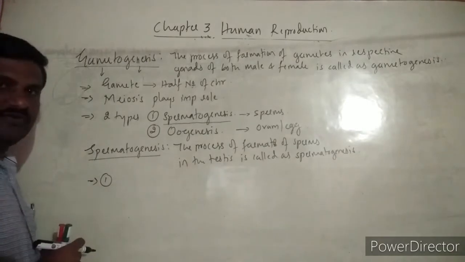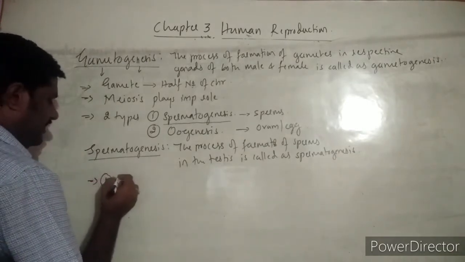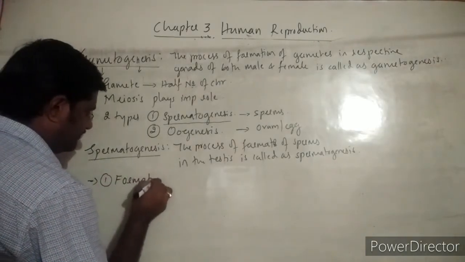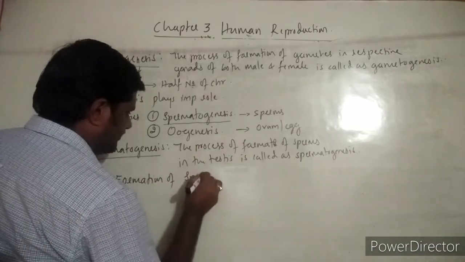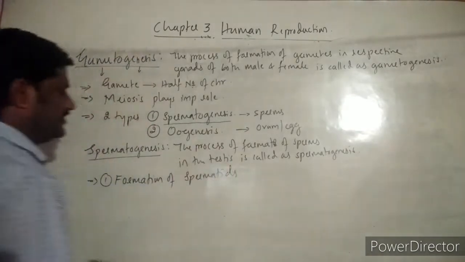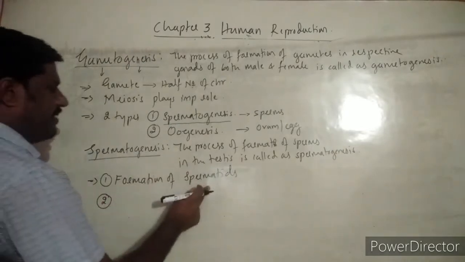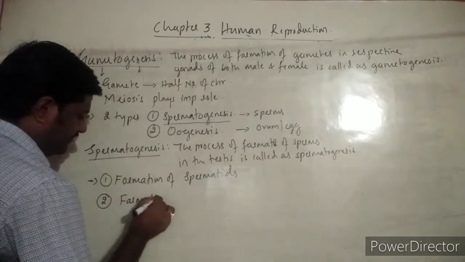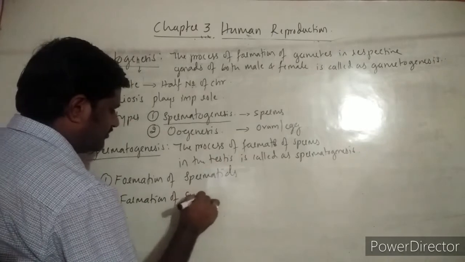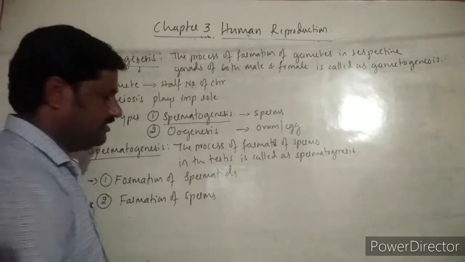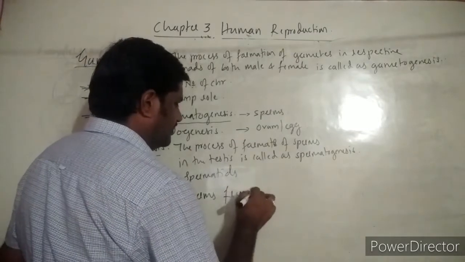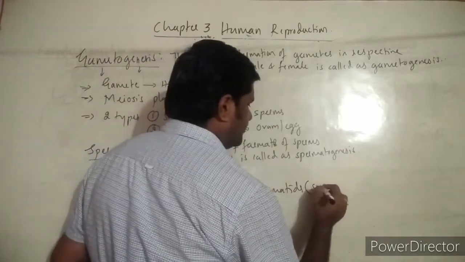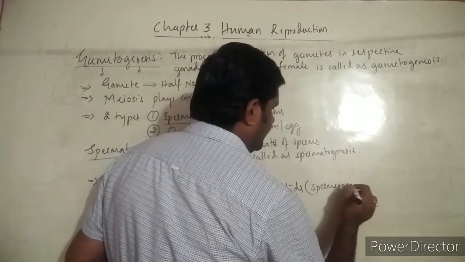The first step involved is, so what is the first step involved? The process of formation of spermatids. First one is the formation of spermatids, and the formation of sperms or spermatozoa from spermatids is called spermiogenesis.